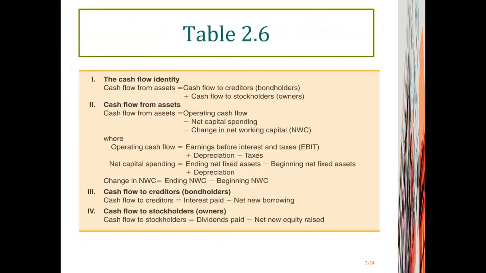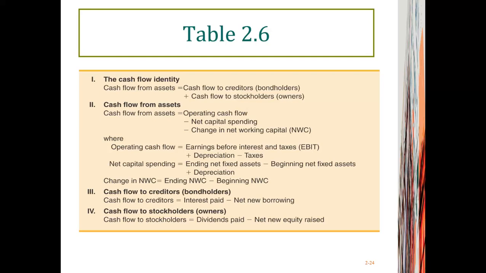Right. And this table shows you the formulas that we need to utilize to calculate cash flow from assets, and we should recognize that cash flow from assets is the sum of cash flow belonging to creditors and cash flow belonging to stockholders, right?